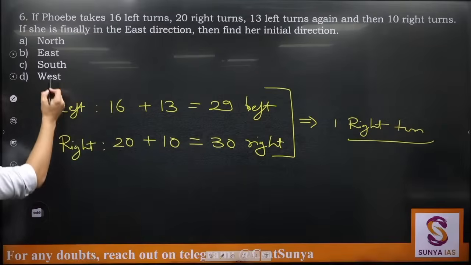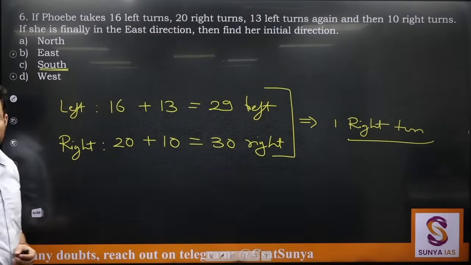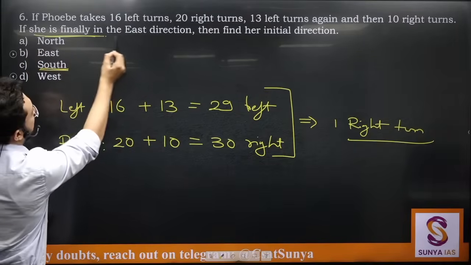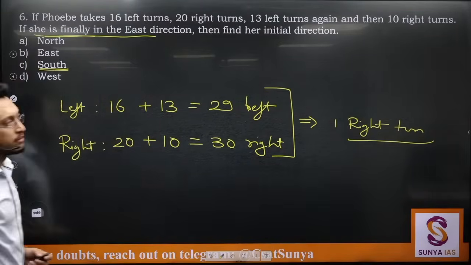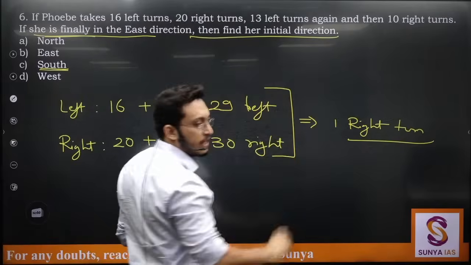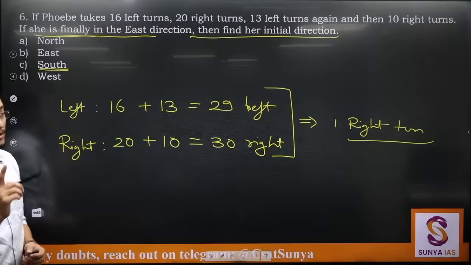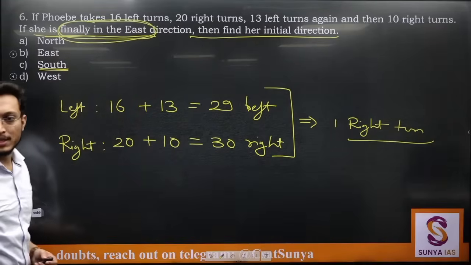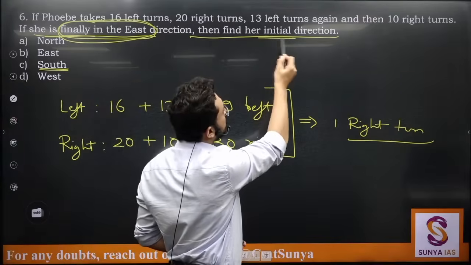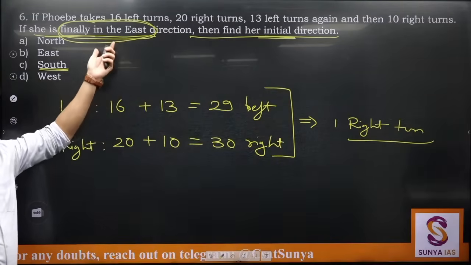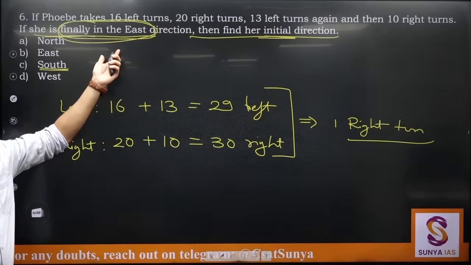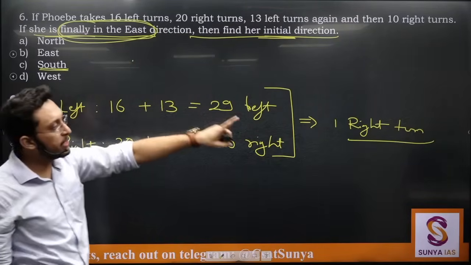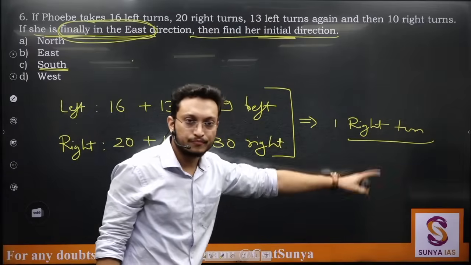Now all those students who are saying south as the answer, just read the question. If she is finally in east direction, then find her initial direction. So you will be given that final direction is given and they are asking the initial direction. Now how will I reach this final direction? This final direction is where she is facing after taking this right turn.